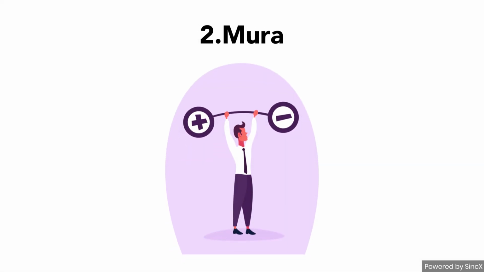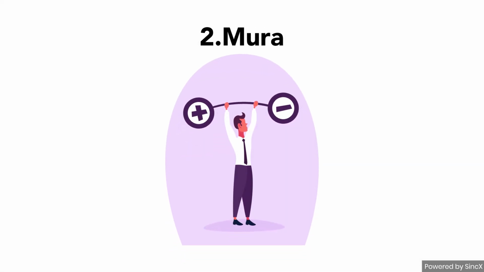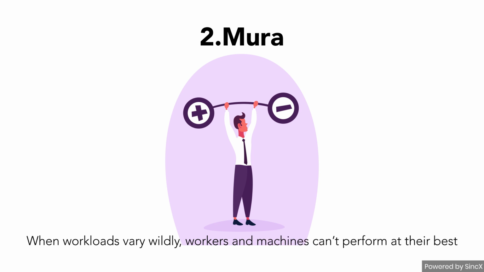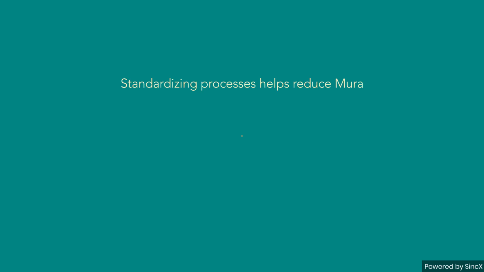Next is Mura, which means unevenness or inconsistency. When workloads vary wildly, workers and machines can't perform at their best. Standardizing processes helps reduce Mura.